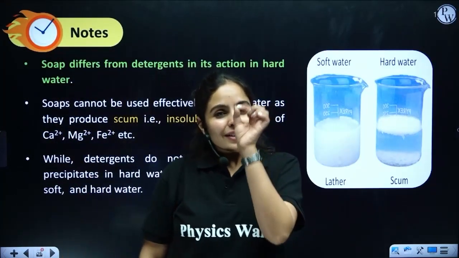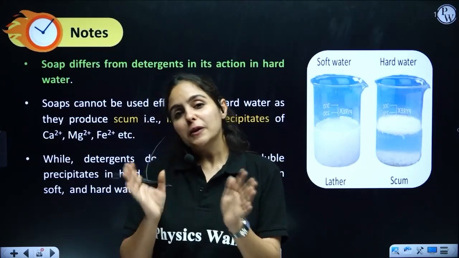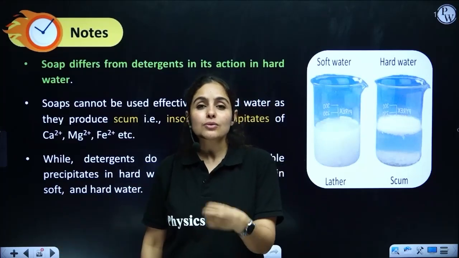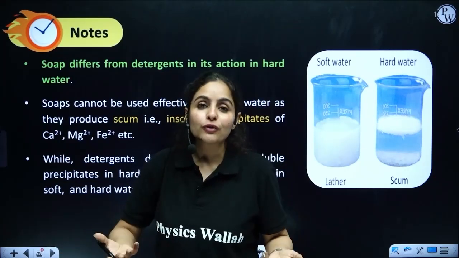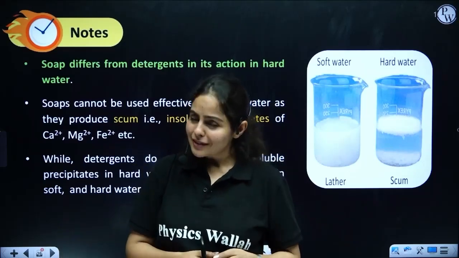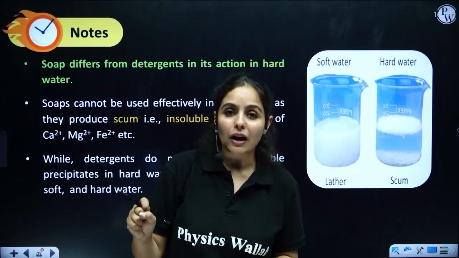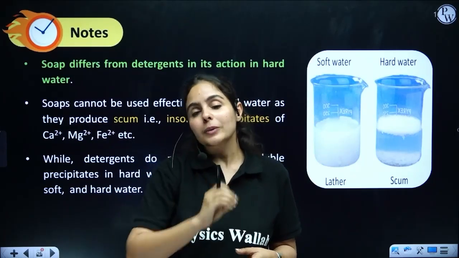But there is a little drawback here with soaps. How are soaps and detergents different from each other? Now, usually in our day-to-day life, we don't use soap as a cleaning agent. We use detergent more frequently to wash our clothes. Did you know why? Why do detergents have a better cleansing power as compared to soap? So there is a drawback with the soap.